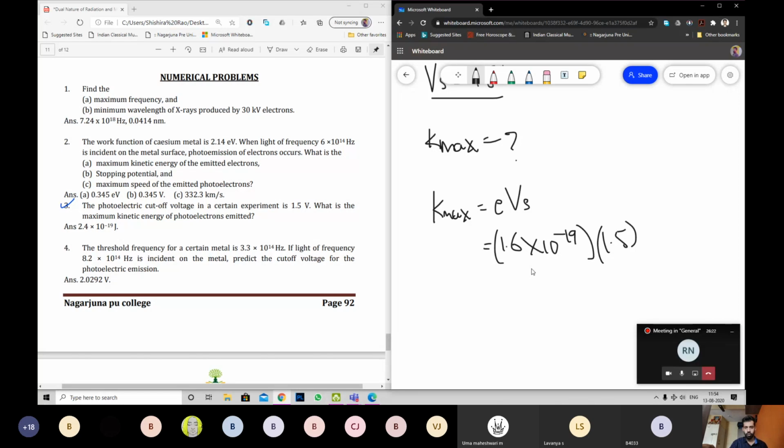Quick. Don't watch here, this might be wrong, might be right. I don't want that answer. Calculate and tell me the answer. 2.4 into 10 to the power minus 19, unit joule. Now, this is the value. Correct. Okay. I want a specific answer, this one in electron volt. If I ask the question, give me the answer in electron volt, what will you do?